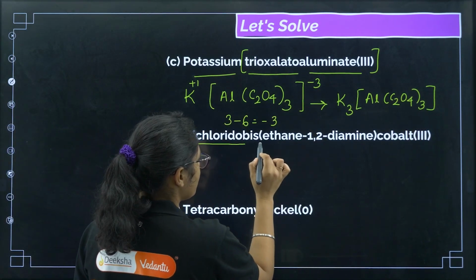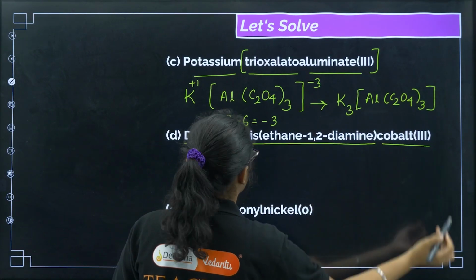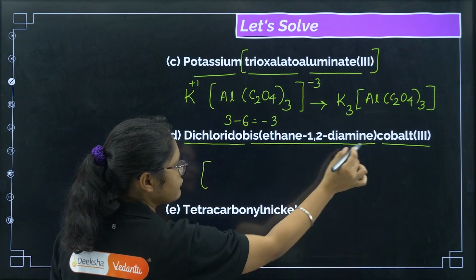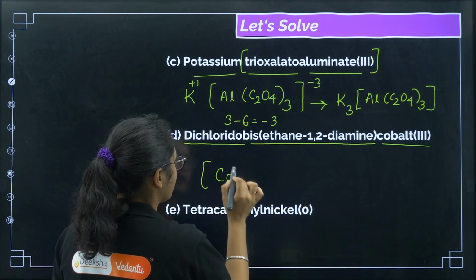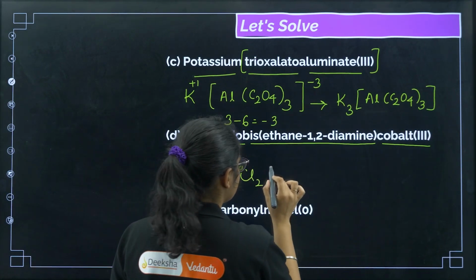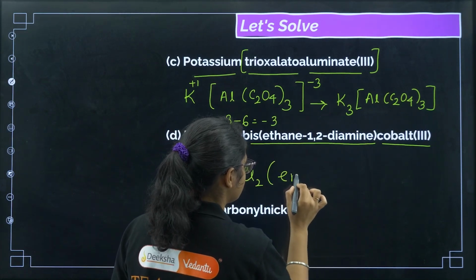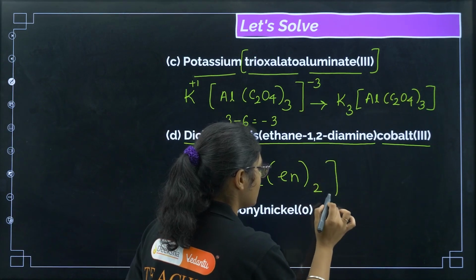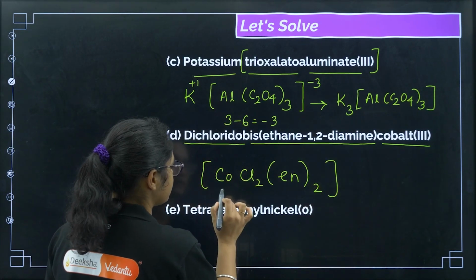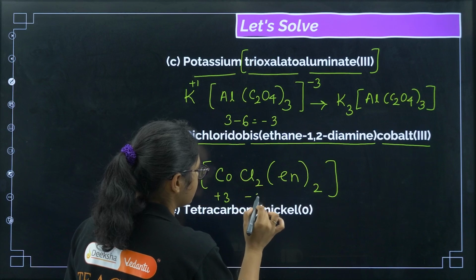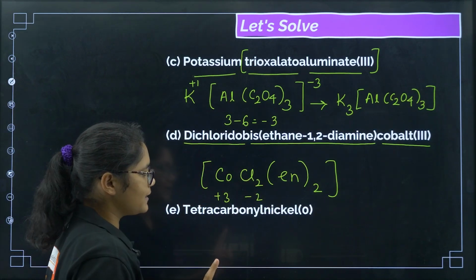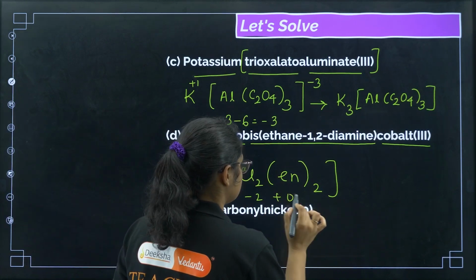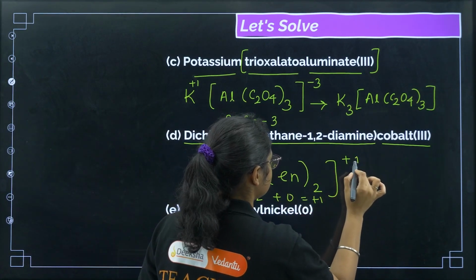Dichloridobis(ethane-1,2-diamine)cobalt(III). Okay, so this is only a complex, there is no cation and anion. So first we'll write the metal name, cobalt. Dichlorido means Cl2, and then ethane-1,2-diamine is written as en. How many are there? Bis means it is 2. What will be the charge of the complex? Let us calculate. Cobalt is +3, and the chlorides are -2, because each chlorine is -1 and there are 2 chlorines, and en is neutral, right? So +3 and -2 gives +1. So the charge of the complex is +1.